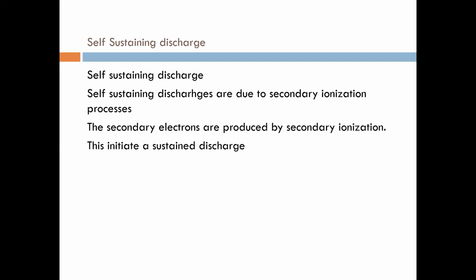In non-sustaining electrical discharge, external ionizers are required to start the electrical discharge in the gases. But in the case of self-sustaining discharge, there is no requirement of any external ionizer. It is due to the internal sources of the gases, that is, the secondary ionization of the gases.